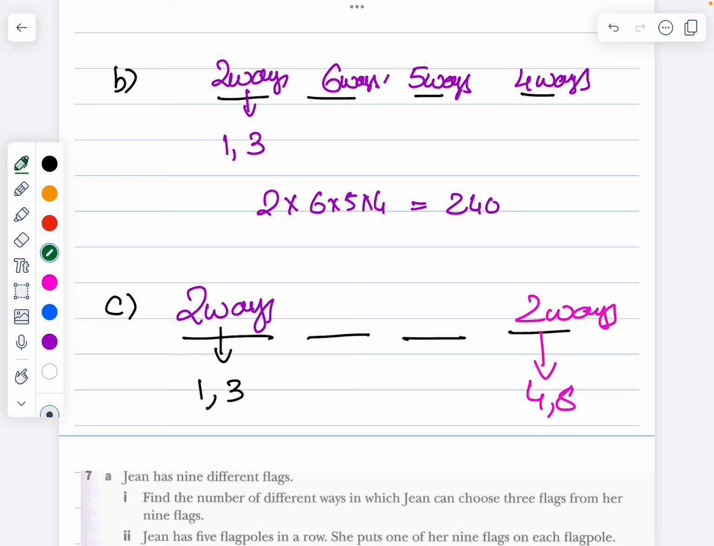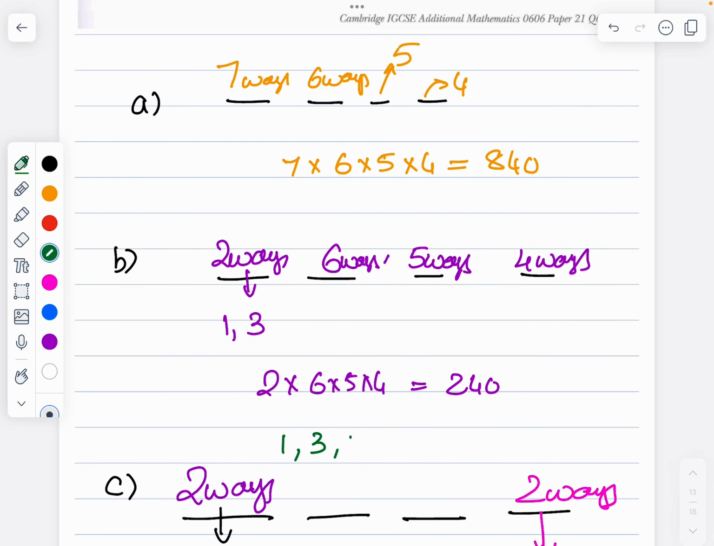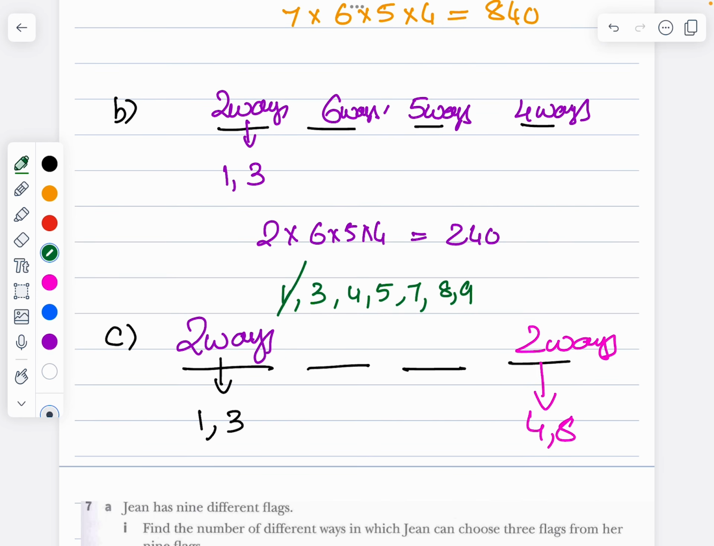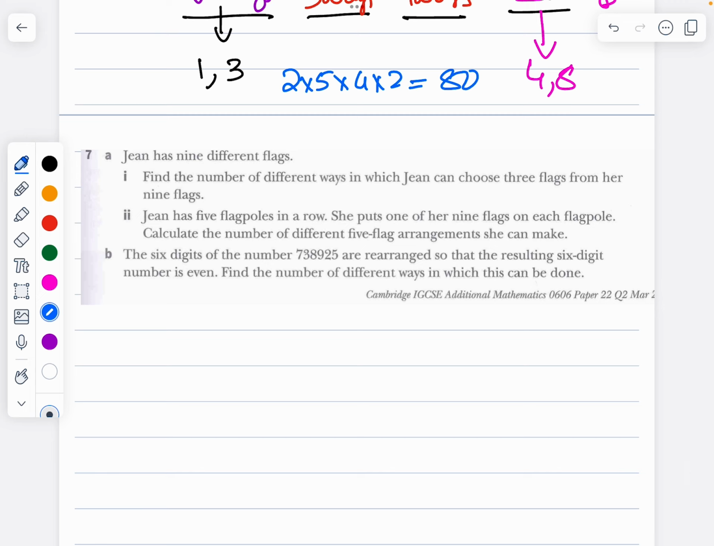So 2 digits are used, from 1, 3, 4, 5, 7, 8, 9. Any two digits are used. For example, 1 and 4 are used. How many are left over? 1, 2, 3, 4, 5. So this can be filled in 5 ways. One more digit is used, so this can be filled in 4 ways. So the answer is 2 times 5 times 4 times 2, which is going to be 80. That is question number 6.